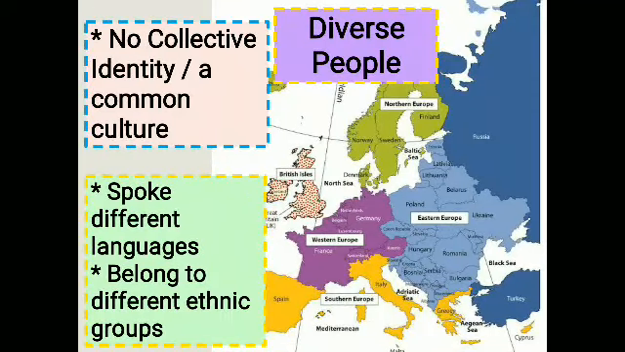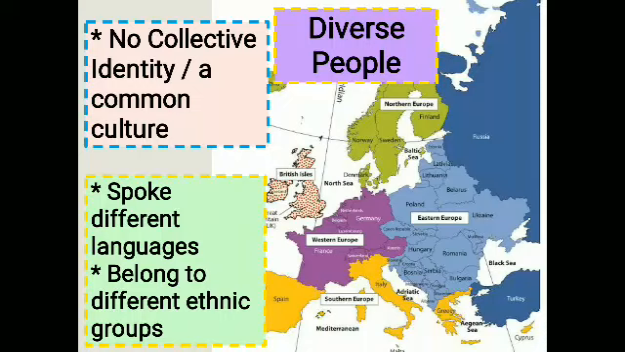There lived what population here? A diverse population. So in those countries, the eastern and central parts of Europe, during the mid-18th century, it was not a nation state. There was no collective identity or common culture. The diverse people in that region spoke different languages and belonged to different ethnic groups. You understood this?